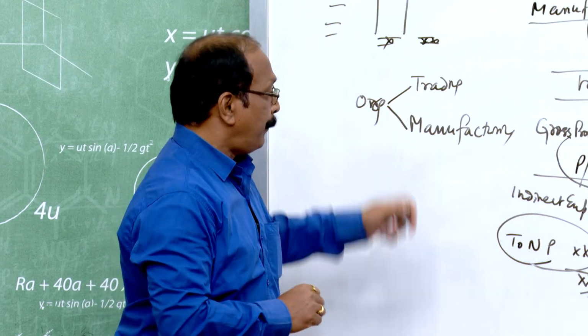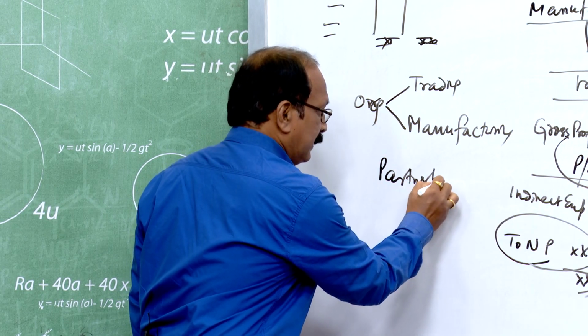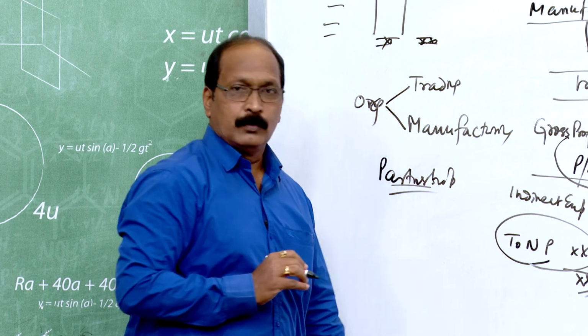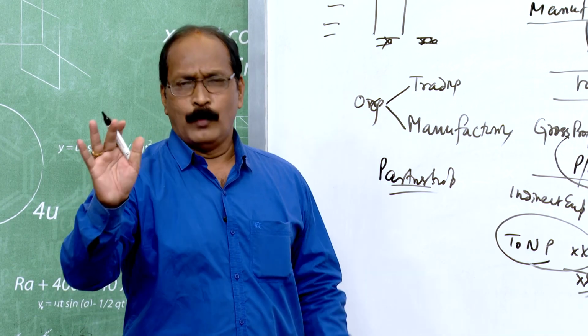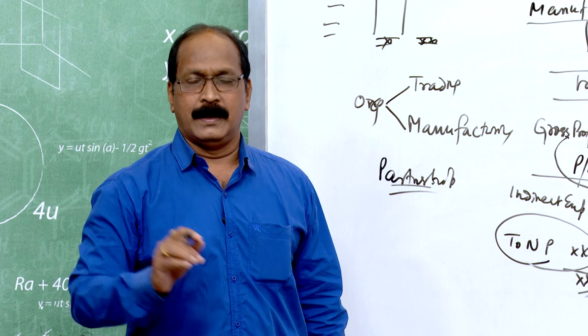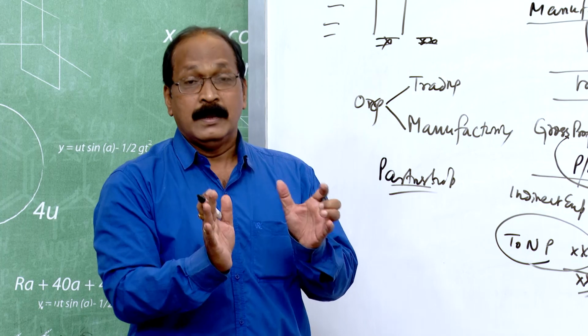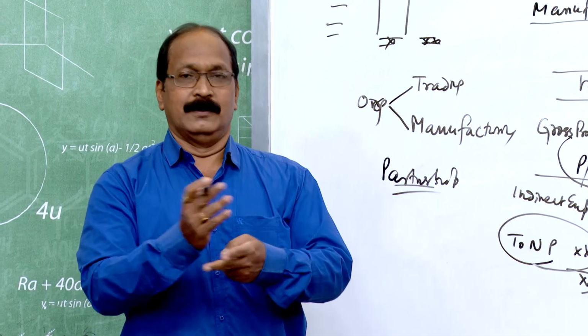But in case of the partnership business, which we are talking about today, the owner is not one. A number of owners are there, a number of partners are there. So, whatever profit is earned is to be distributed among the partners.